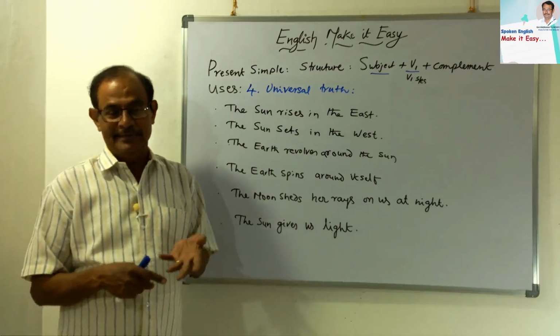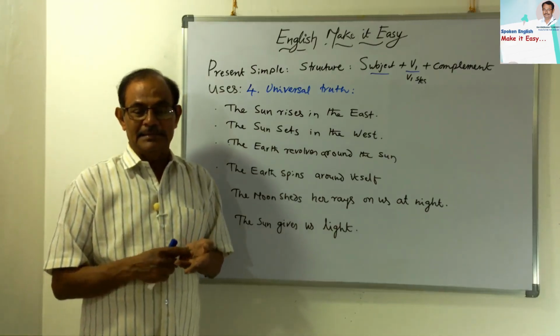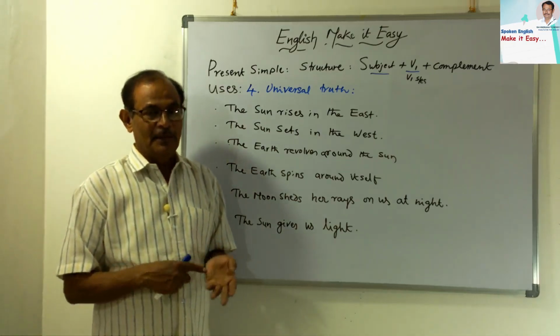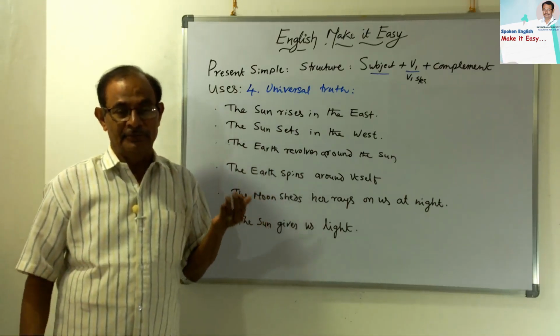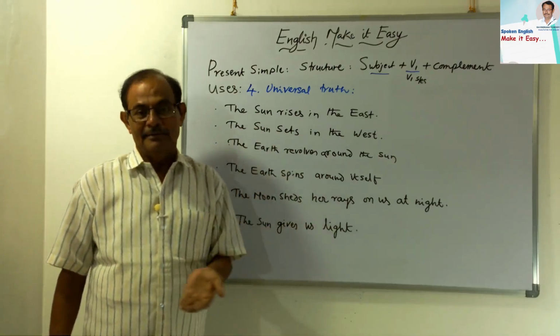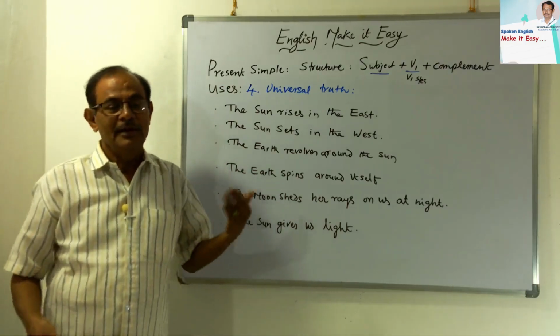For 4 years, 6 into 4 is 24 hours, so we get 1 day.